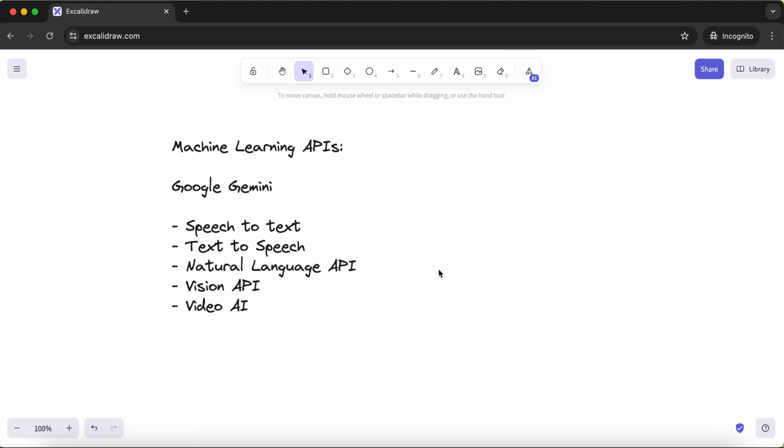In our last few videos, we have been taking a look at various concepts of artificial intelligence, machine learning, and various techniques and methods using which we can develop machine learning algorithms. Apart from that, we have taken a look at generative AI as well: what is generative AI, why it is important, and how it is different from the actual concepts of AI and machine learning. In this video, we are going to see some of the demos, APIs, and machine learning related stuff which is given by the Google platform.